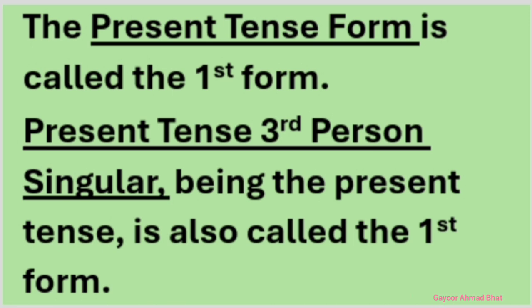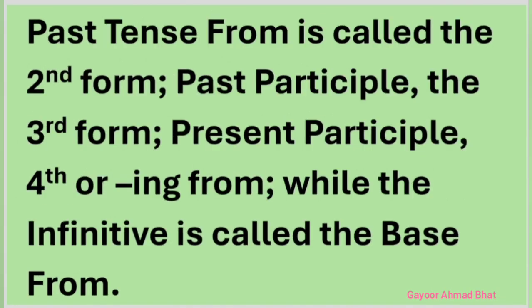We can include the present tense third person singular in it as both are present tense forms. The past tense form is called second form, the past participle is called third form, the present participle is called fourth form or ing form, while the infinitive is called the base form.